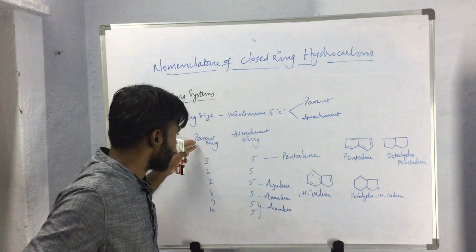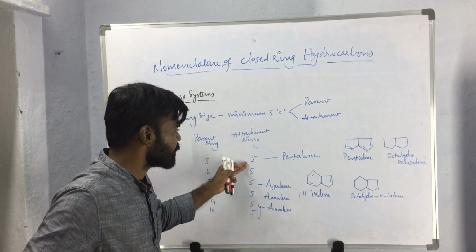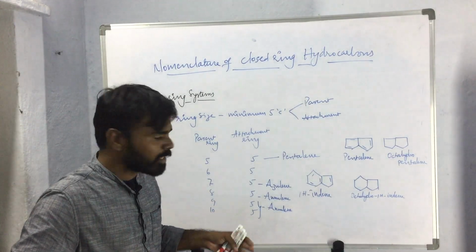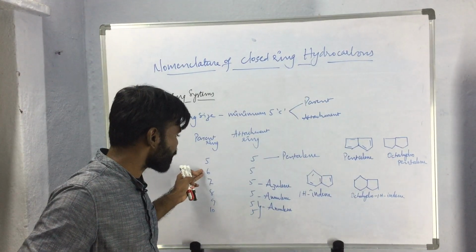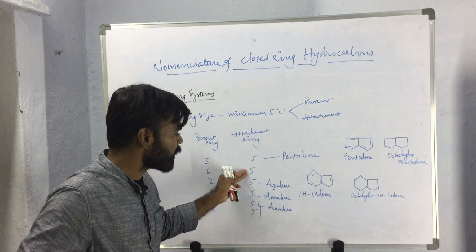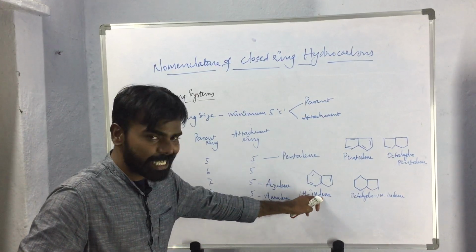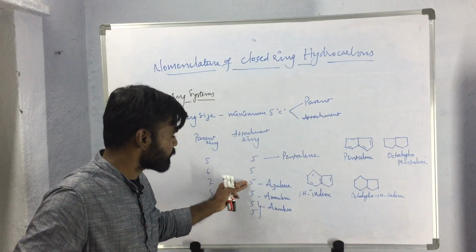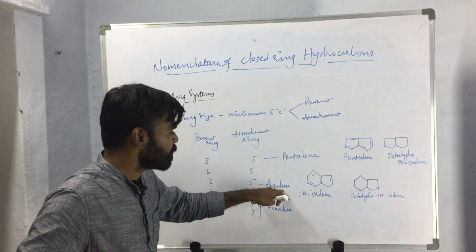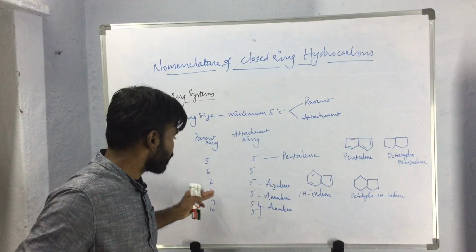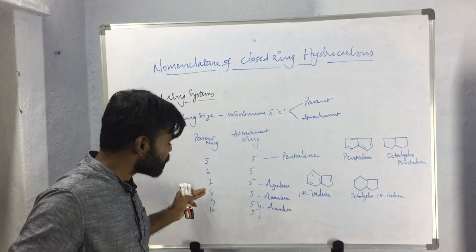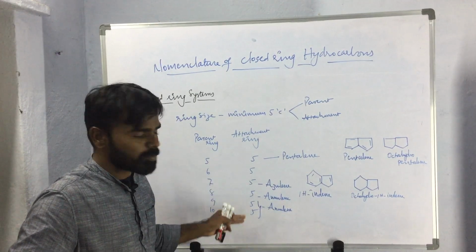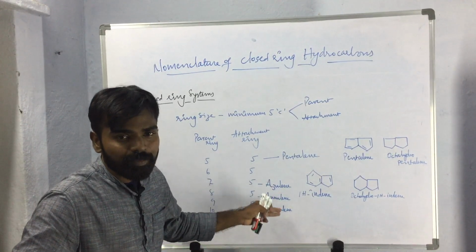Okay, so if the parent ring is containing 5 carbon atoms and attachment ring is containing 5 carbon atoms, then the name of the compound will be pentalene. If the parent ring is having 6 carbon atoms and attachment ring is having 5 carbon atoms, then the name will be indene. If parent ring is containing 7 carbon atoms and attachment ring is containing 5 carbon atoms, then the name is azulene. If the parent ring is containing 8 carbon atoms and more than 8 carbon atoms and the attachment ring is containing 5 carbon atoms, then the name aniline will be used.